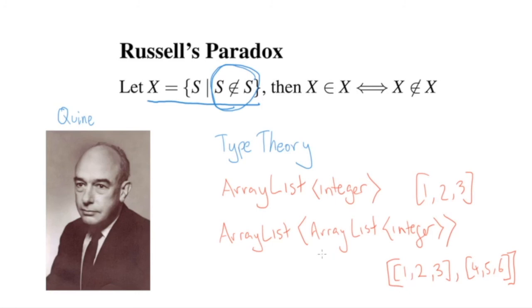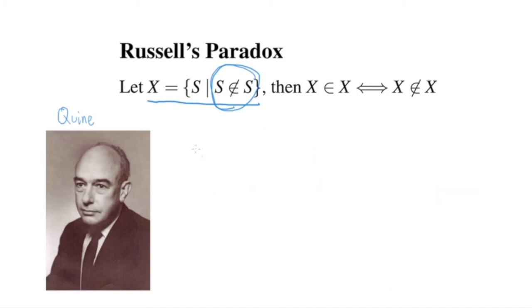Okay, but the key thing about type theory, and this is why type theory has been so influential in computer science, is that these two things, a list of integers and a list of lists of integers, are not the same. They are 2 different types. Okay, so this was Quine's idea basically. So what Russell said is all objects in set theory have types. Okay, and things that aren't sets, for example, the number 3, this smiley face, the word hello. So these things aren't sets, right? These have the type, and I'll write the type in blue, these have the type 0.